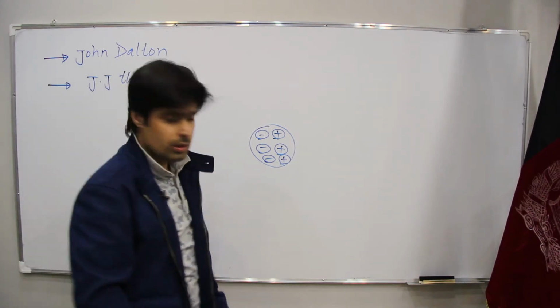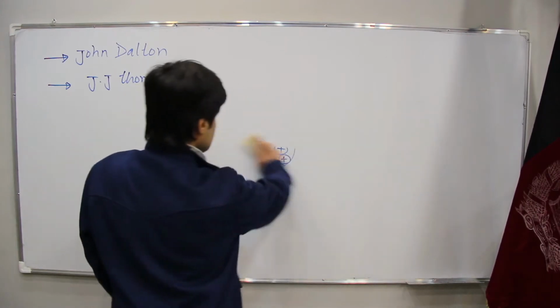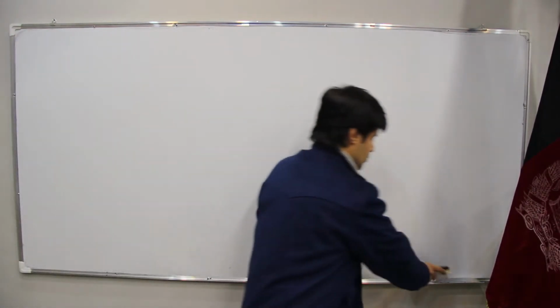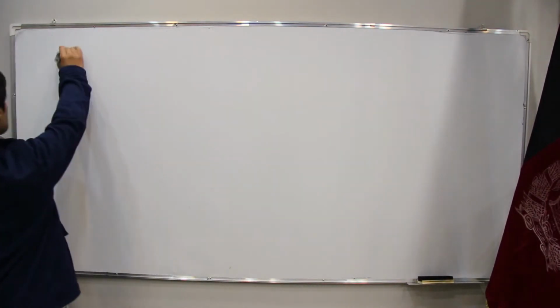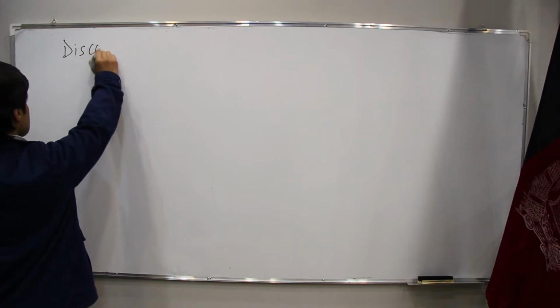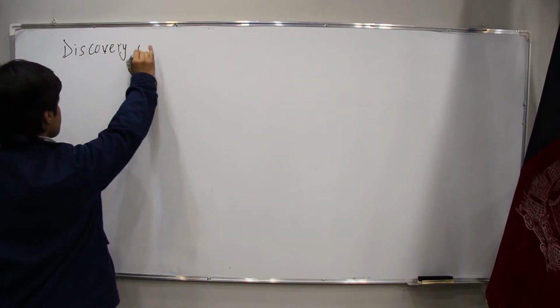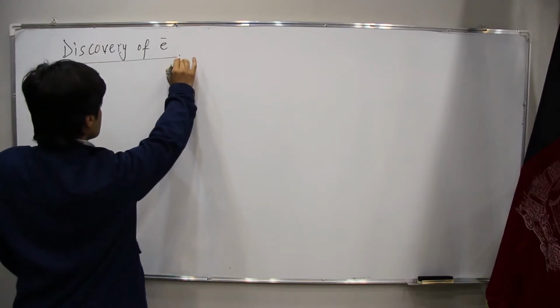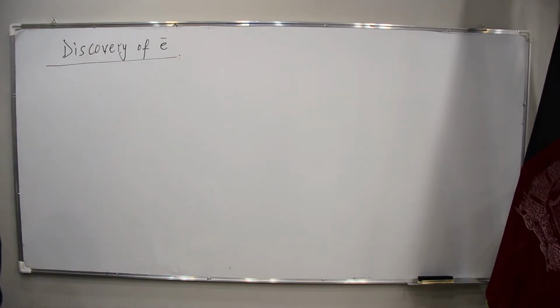Okay, are you ready? MashaAllah. Now, discovery of electron. Please write this topic.